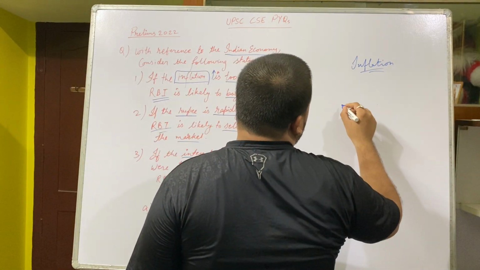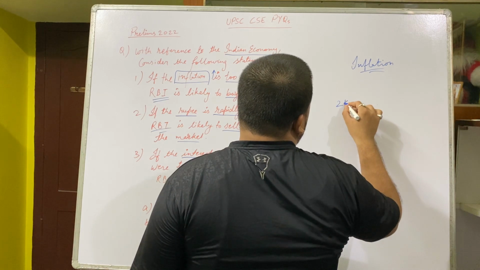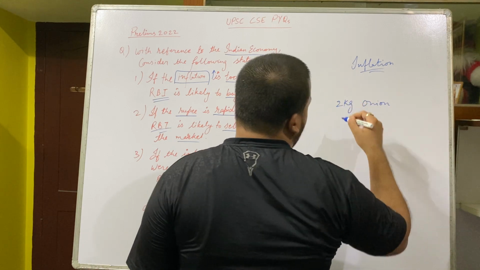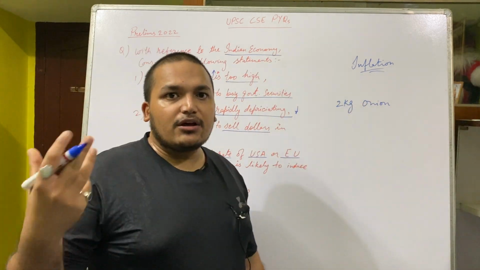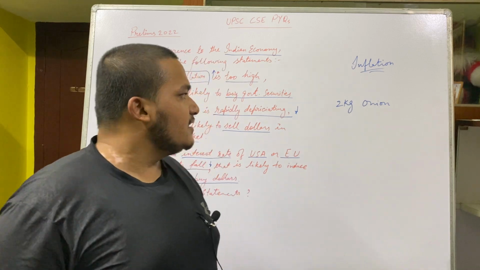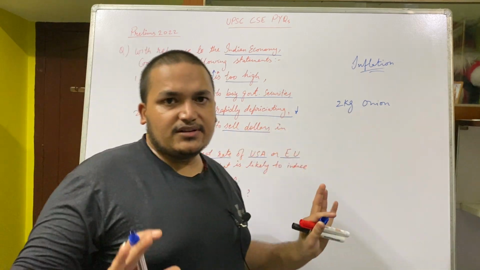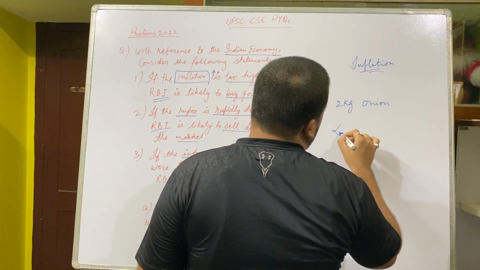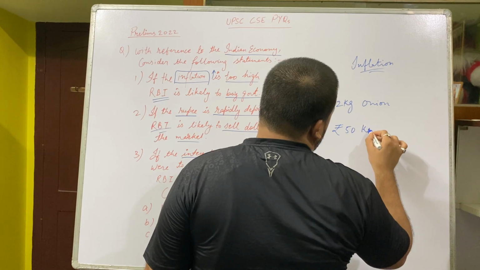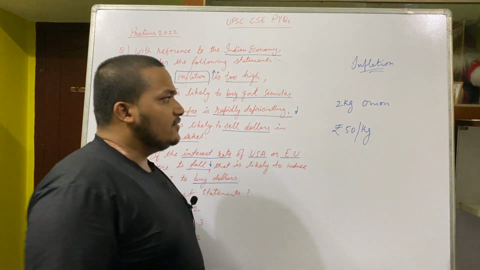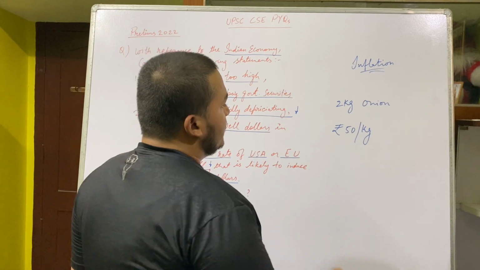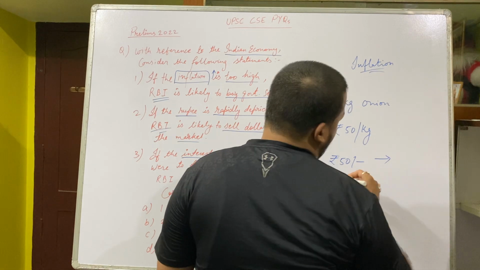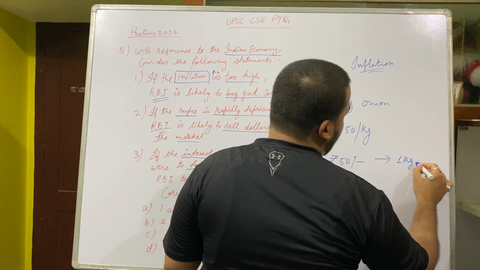Suppose there are 2 kg of onions in the whole of India. Let us suppose it may be 2,000 metric tons or 20,000 metric tons, but we are considering 2 kg of onions in India. The price is rupees 50 per kg of onion. It means to buy 1 kg of onion, we give rupees 50 and we get 1 kg of onion.